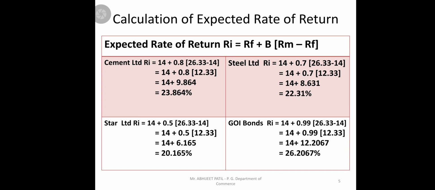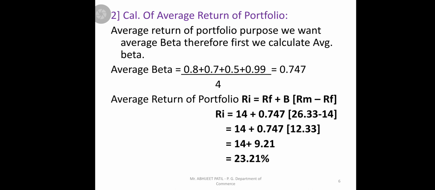Same thing for Steel Limited, same thing for Star Limited, and same thing in the case of Government of India. Whatever market return we calculated, we should use that 26.33, RF is given, and individual beta is there. So as per that information we should determine the expected rate of return of the four securities. Then one more question they ask in this problem, that is calculation of average return of portfolio.